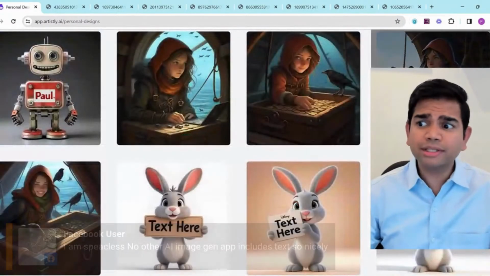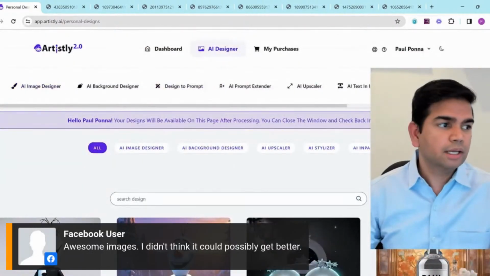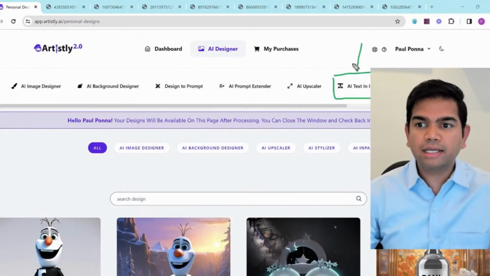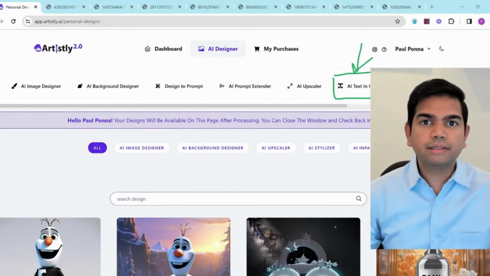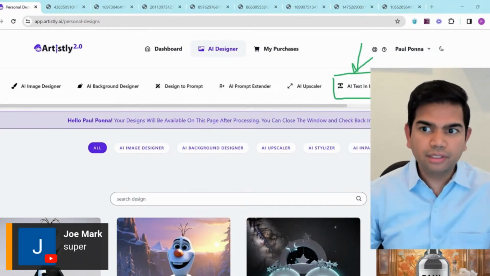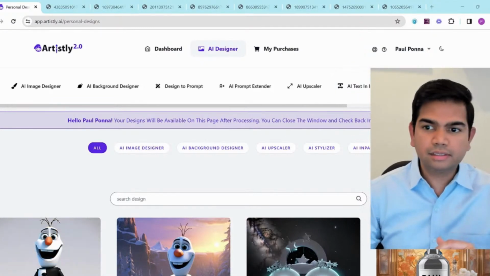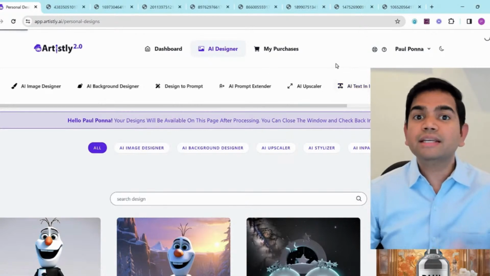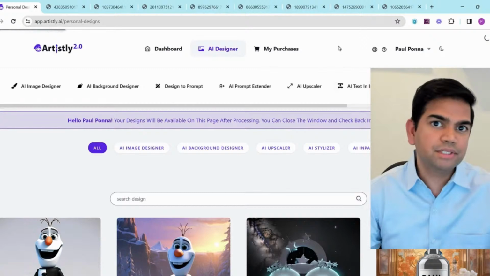Now, one quick thing I want to mention: when you go to the top of your account right now, you're not going to see this AI text in image available. The reason is that we are rolling this feature out, because we need extremely high-end resources to generate the text and put it in your images.